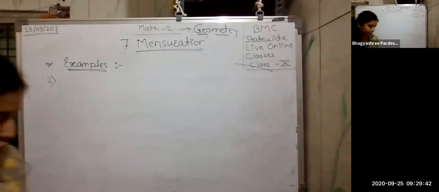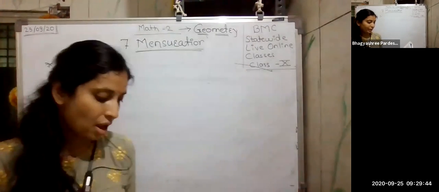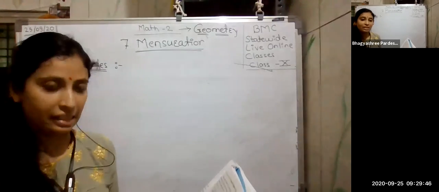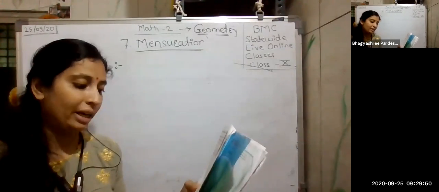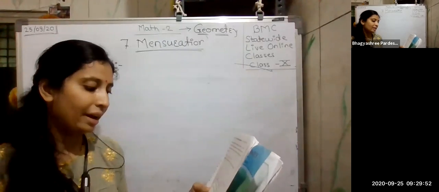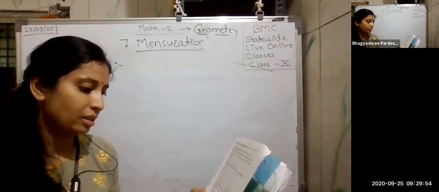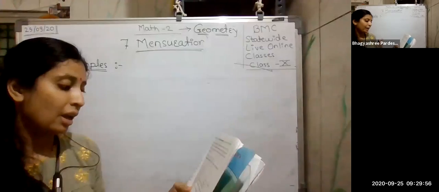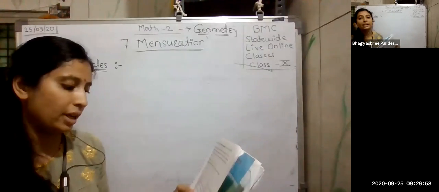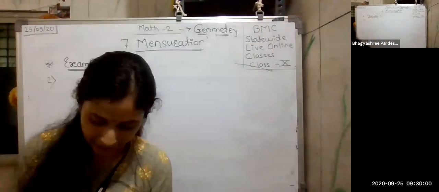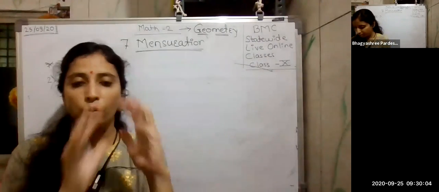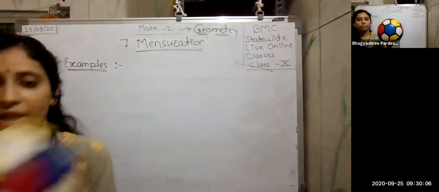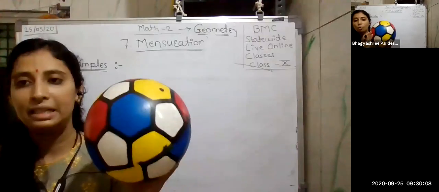So I'm reading the question. What does it say? How many solid cylinders of radius 10 centimeters and height 6 centimeters can be made by melting a solid sphere of radius 30 centimeters? So have you understood the question, students? Actually, we are given one sphere. Suppose this is a sphere of radius 30 centimeters.